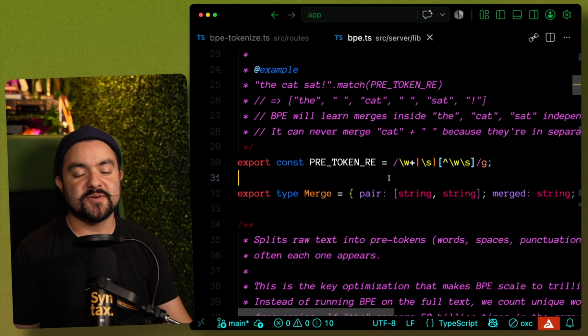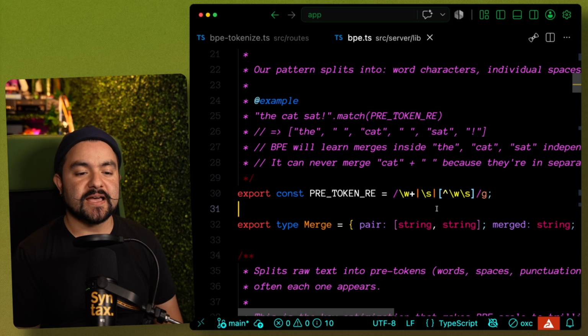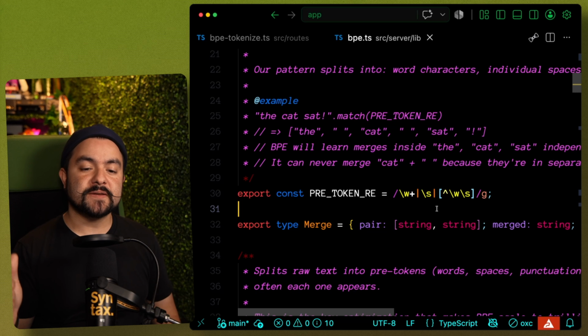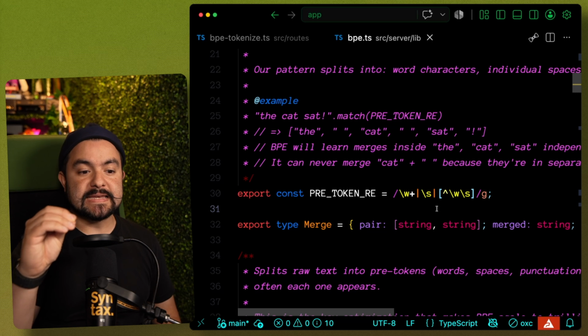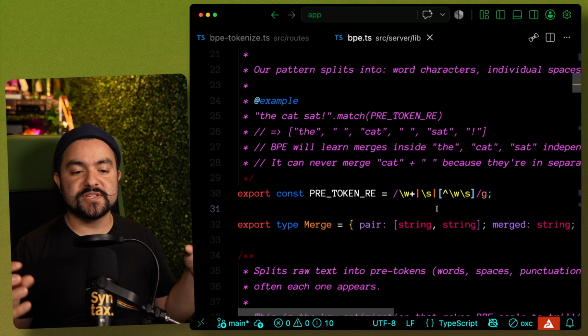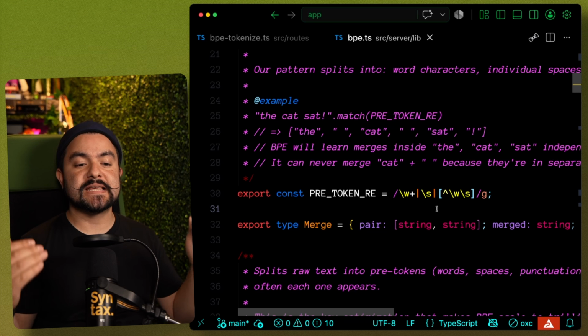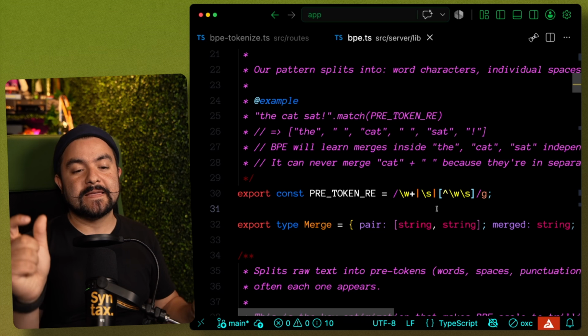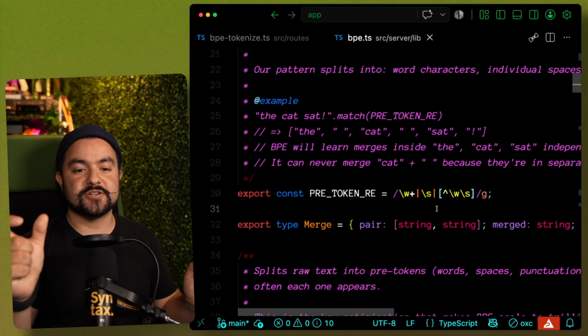So if we dive into the code, one of the first things to look at is this regular expression. And every tokenization algorithm first runs all of the training data through this regular expression to split it up, because BPE never merges across word boundaries. So even before we start doing these merges, we need to define ahead of time what are the whole groups we're going to use to find the individual merged elements within them.